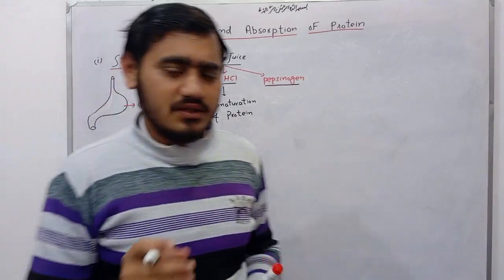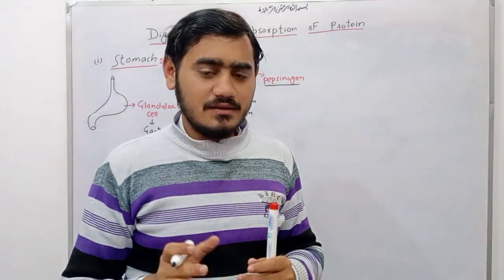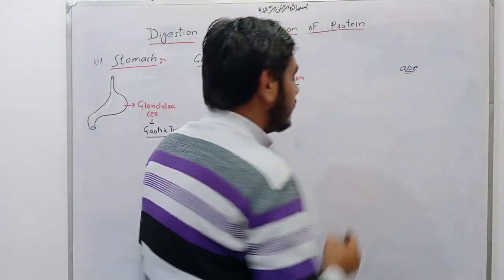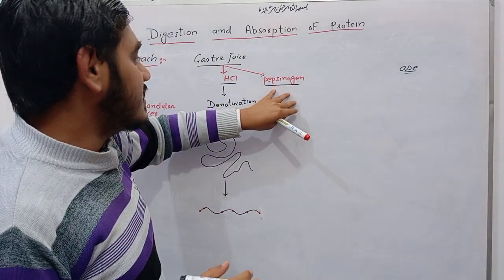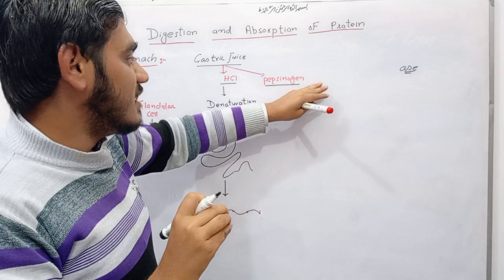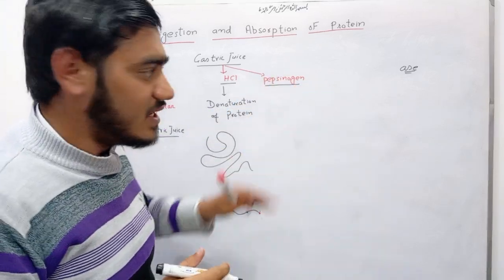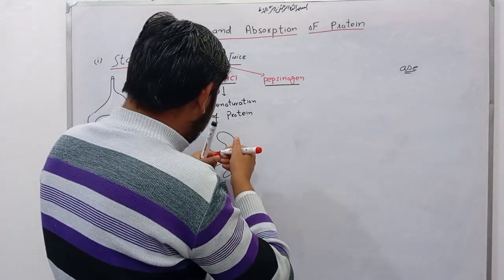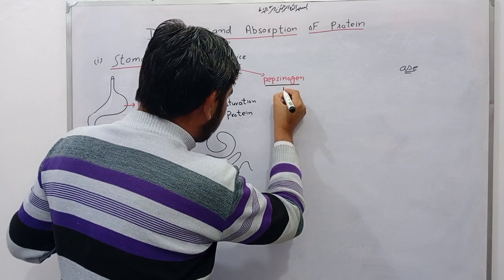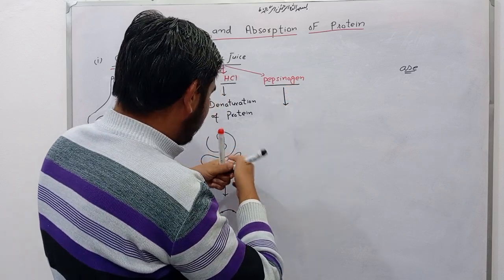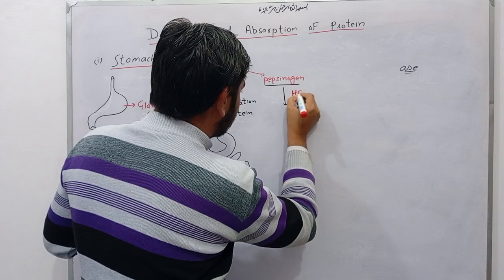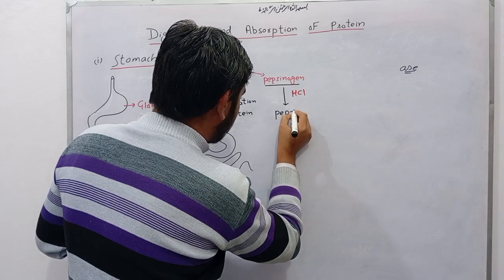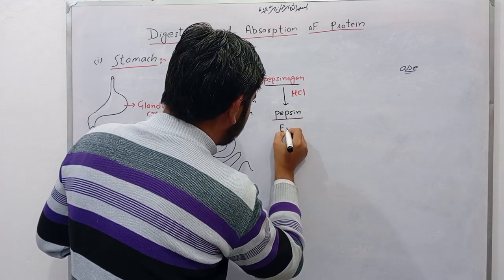Friends, must remember that the way to recognize an enzyme is that ASE comes at the end of its name. This is an identifier of enzymes, but pepsinogen is an exceptional case. It is an enzyme, but since it does not have ASE at the end, it is an exceptional case. Okay, now pepsinogen activates with the help of HCl into pepsin, and pepsin is an endopeptidase enzyme.